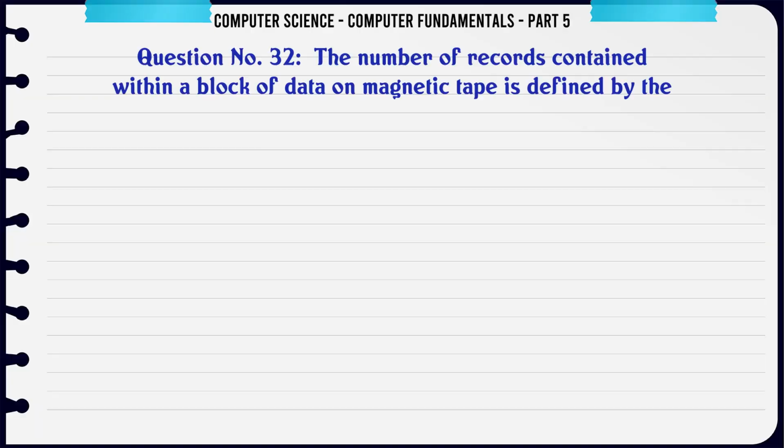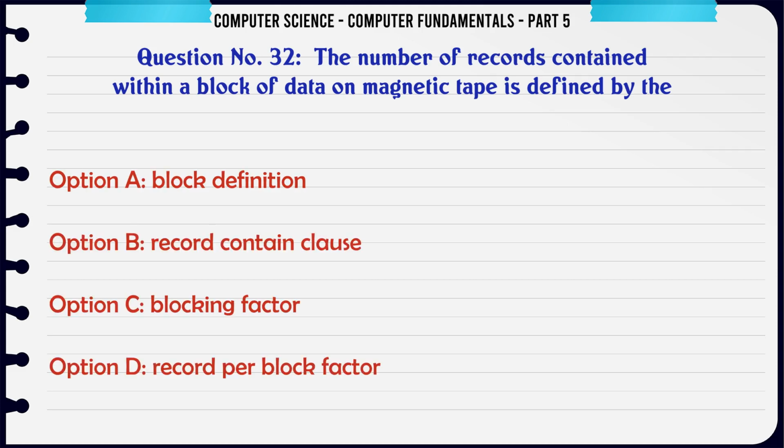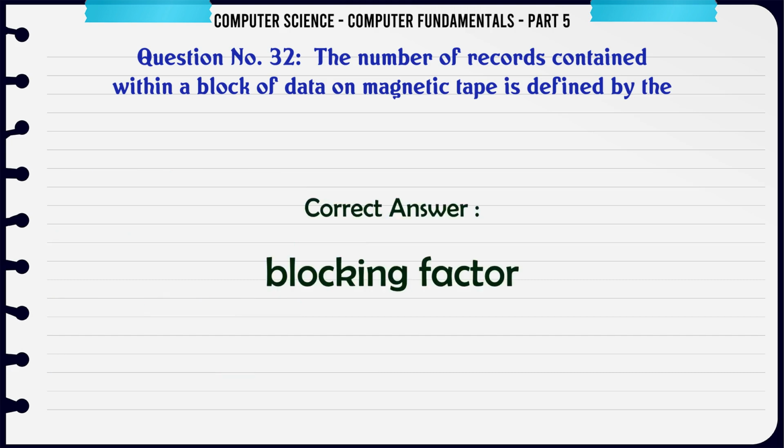The number of records contained within a block of data on magnetic tape is defined by the A. Block definition, B. Record contain clause, C. Blocking factor, D. Record per block factor. The correct answer is blocking factor.